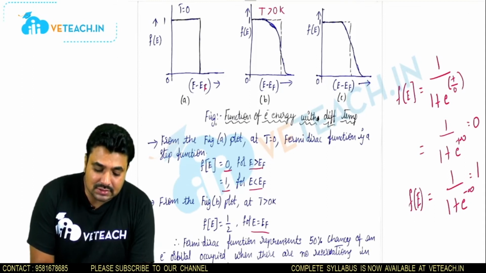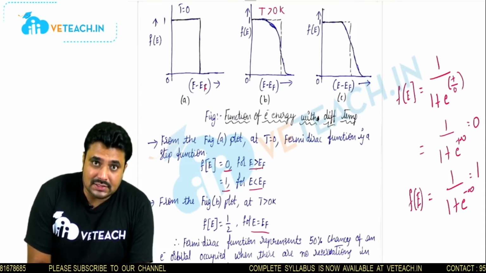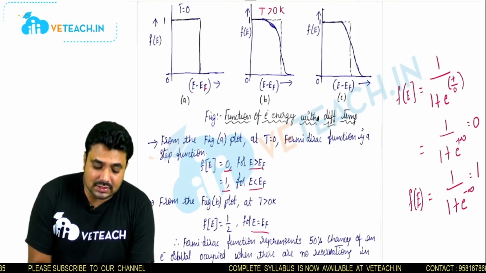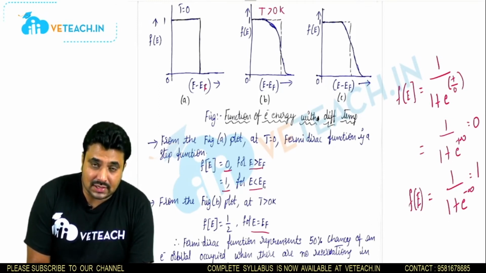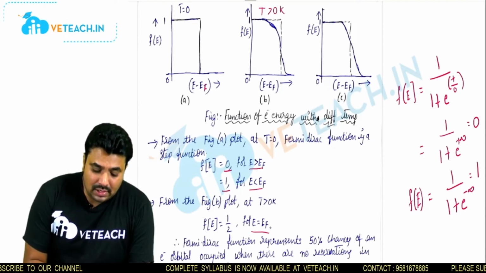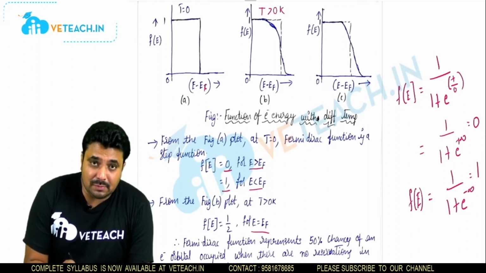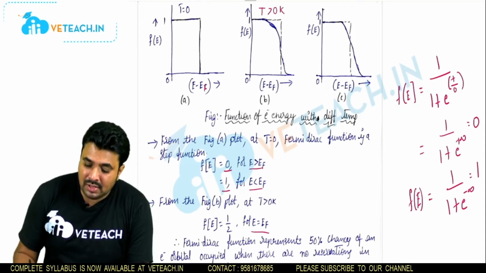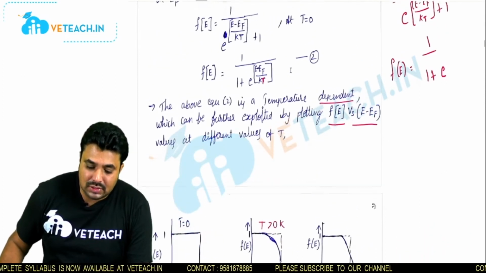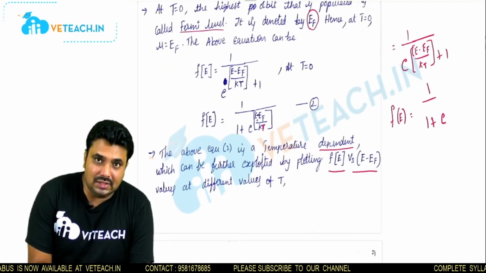In the first diagram, the energy is greater than the Fermi level energy, and at that time we got 0. In the next case, energy is less than the Fermi level, and then we got 1. For the third case, the energy is equal to the Fermi level energy. You can substitute E equal to EF here, and both terms become equal.